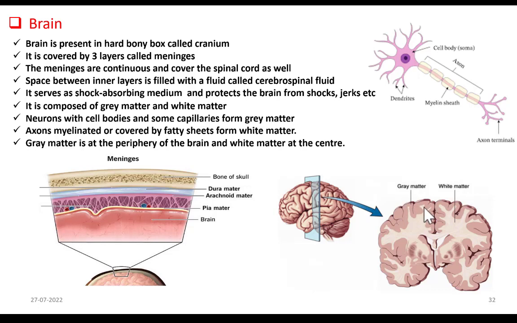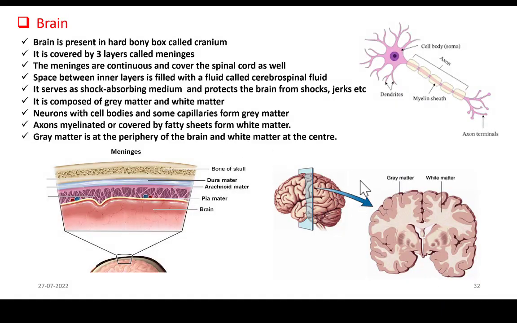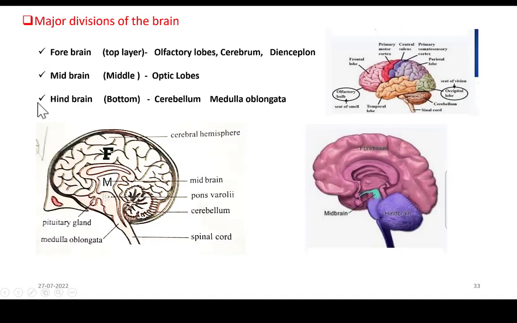Grey matter is grey in color because of cell bodies, whereas white matter is white in color because of the myelinated sheaths of axon. Got it? Now, coming to major divisions of brain, we have three major divisions. They are forebrain, midbrain, hindbrain. Forebrain is the top layer, midbrain is the middle layer, and hindbrain is the bottom layer.